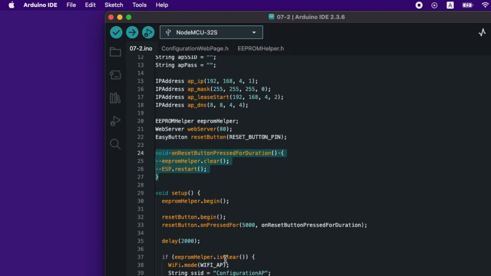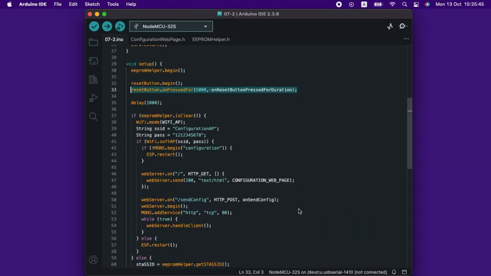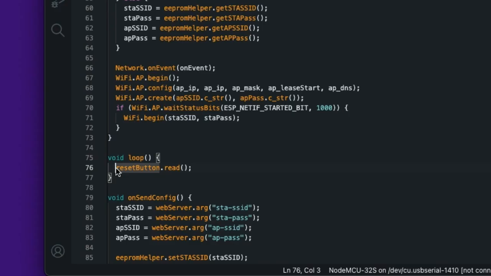This function will be called if the reset button is pressed and held for 5 seconds. And one more condition is if the device entered the operational mode.